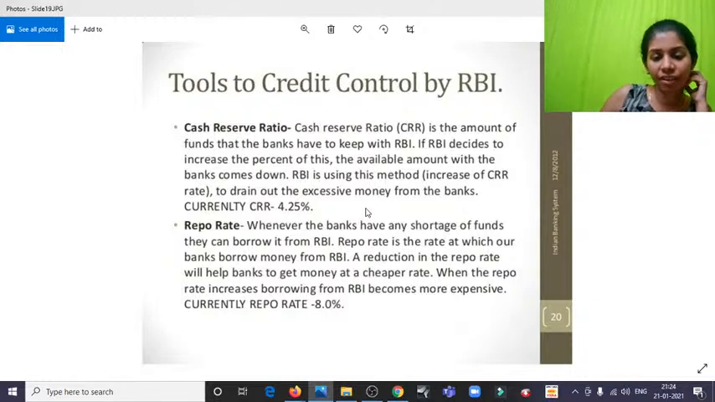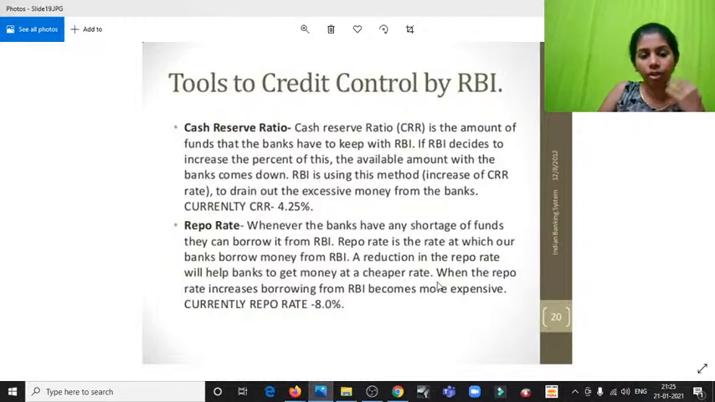And repo rate is that whenever banks have any shortage of funds, they can borrow it from the RBI. Repo rate is the rate at which our banks borrow money from the RBI. That is their own interest, the loan interest. A reduction in repo rate will help banks to get more money at a cheaper rate. When repo rate increases, borrowing from the RBI becomes more expensive. Currently the repo rate is 8.0, and this has to be updated. It keeps on changing. Repo rate is sort of like our loan rate, something similar to that, the rates for these banks to get loans from the RBI.